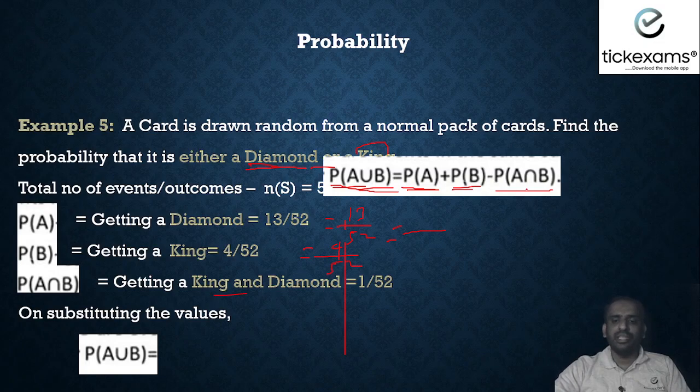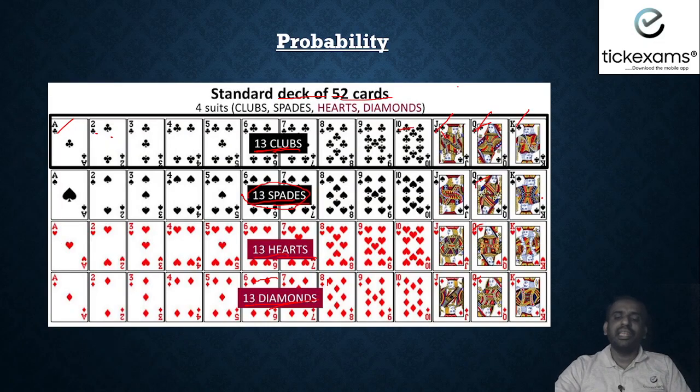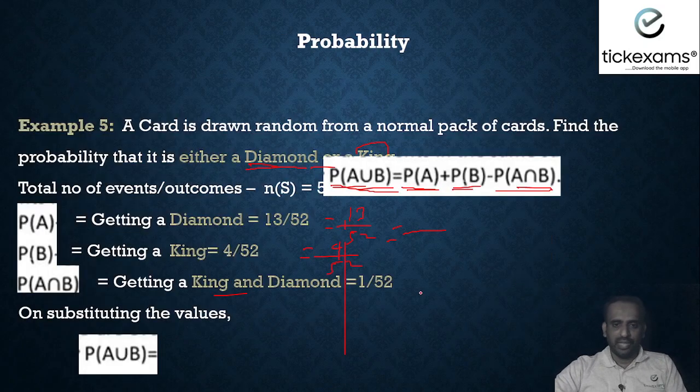Okay. Next we have getting a king and a diamond. A intersection B means both getting king as well as diamond. If you observe carefully here, we have all these 13 diamond cards. In this we have got one king also. This means king is already present in diamond. So it is getting duplicated. We have already counted the 13 diamonds, and when we count the king, it is getting duplicated. So we have got one duplicate here, which is actually repeated in diamond. So one king is getting repeated out of 52. 1 is getting repeated.